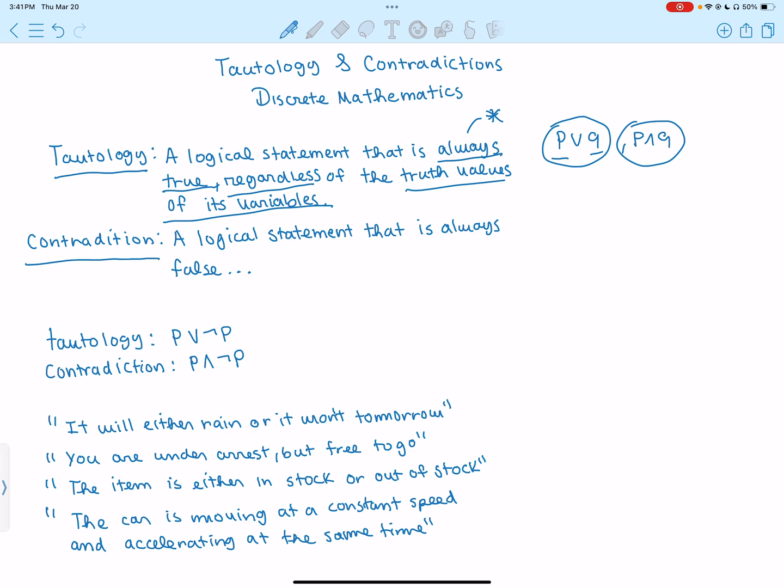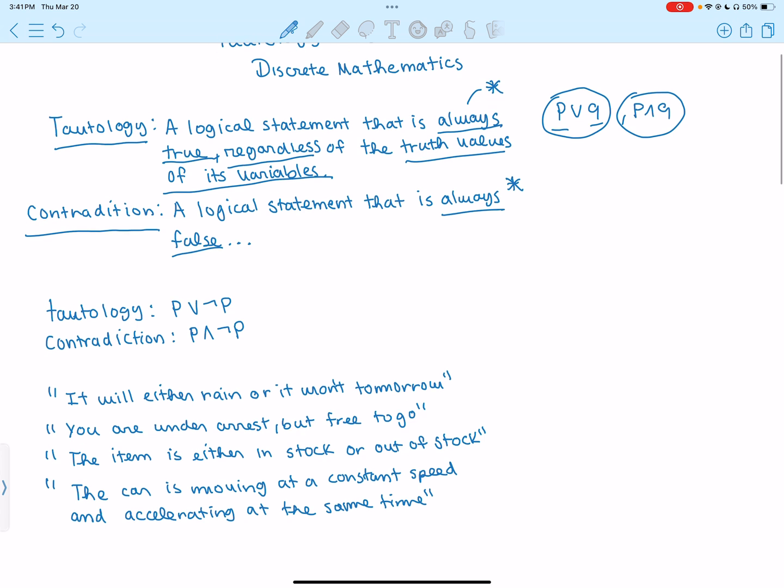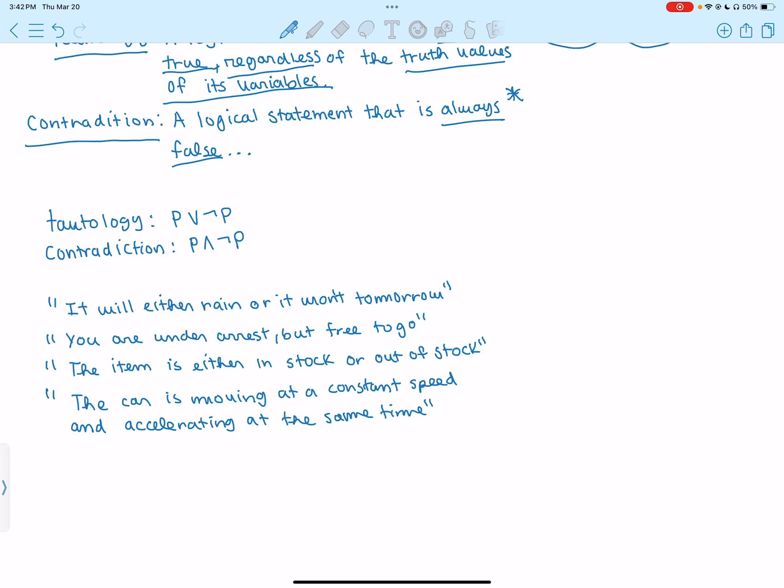The contradiction is just a reversal of a tautology. Essentially, it's a logical statement that is always false. Again, this is the most important factor when it comes to knowing if it's a contradiction or a tautology. It is always false, regardless of the truth values of its variables. So if we take a look at this in more mathematical terms, these are the forms of the most popular and known tautology and contradictions.